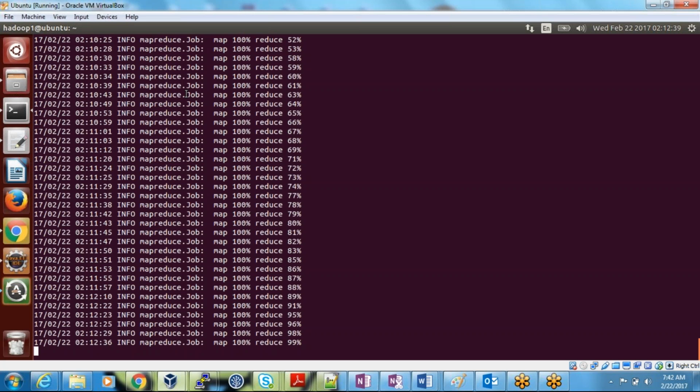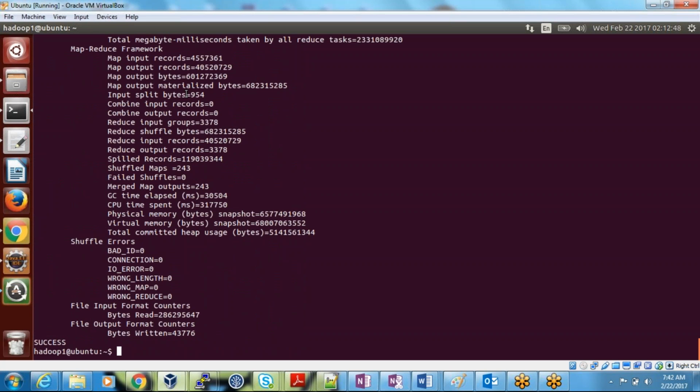The question is, we know what data locality is, right? Wherever the data is, you process there only. Don't copy the data from one hard disk to another hard disk to process it.